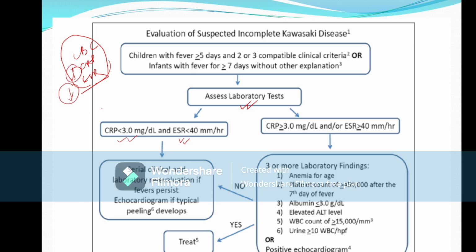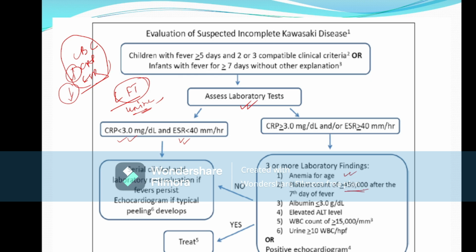Then we diagnose the child as suffering from some disease other than Kawasaki disease. But if ESR and CRP are high, then we do other blood tests like LFT and serum albumin, and urine tests, urine culture and routine test. So if ESR and CRP are high, and in the CBC report there is anemia for the age and platelet count, that is thrombocytosis.